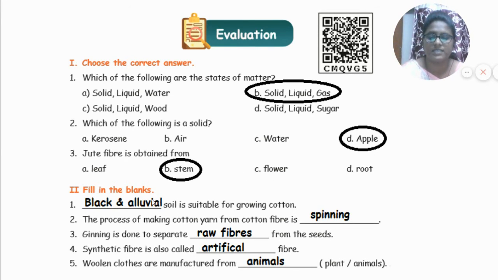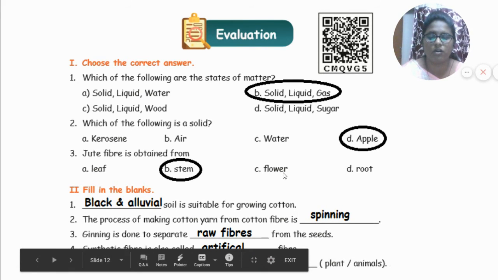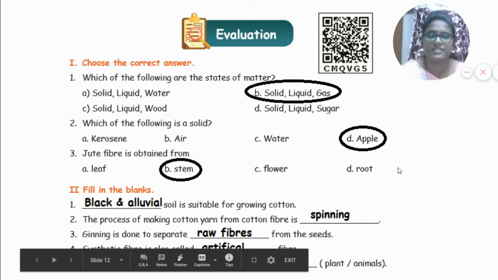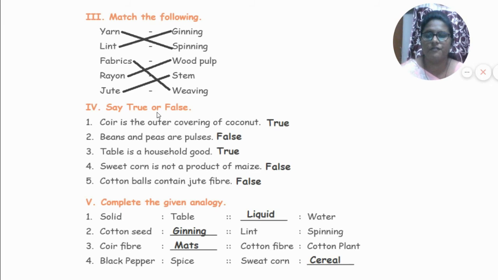Fill in the blanks. Dash soil is suitable for growing cotton. Black and alluvial soil is suitable for growing cotton. The process of making cotton yarn from cotton fiber is called spinning. Ginning is done to separate dash from the seeds. Raw fibers. R-A-W F-I-B-R-E-S. Raw fibers. Synthetic fiber is also called dash fiber. Artificial fiber. Woolen cloths are manufactured from dash, plants or animals. Animals.